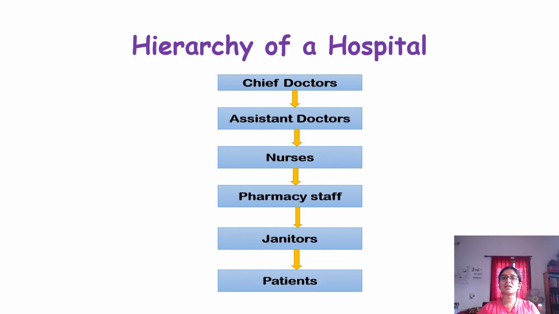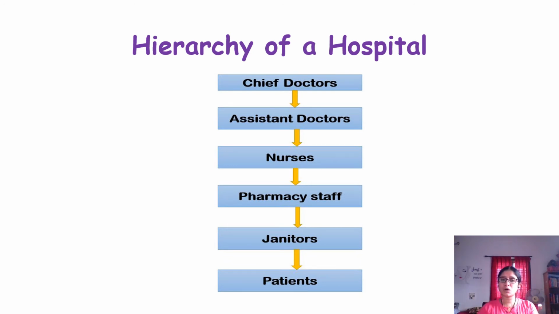So chief doctors are the main doctors. Here also, as per the experience, they should be very much experienced to become a chief doctor. They are the main doctors there. They are the ones to take the decisions in the hospital. Okay, so chief doctors are the main doctors. They will be working as admin staff also in the hospital. Like they not only treat the patients, at the same time they have got different jobs. They have got lots of work to do in a hospital.